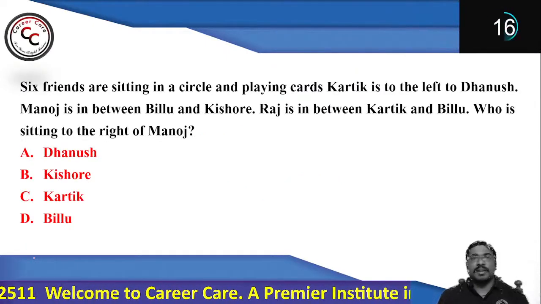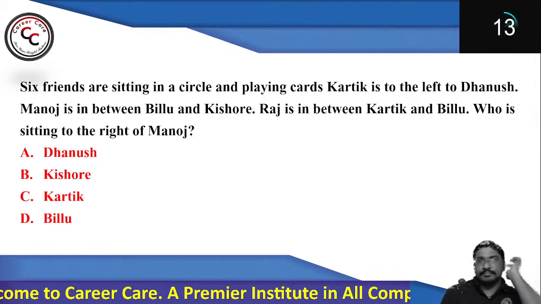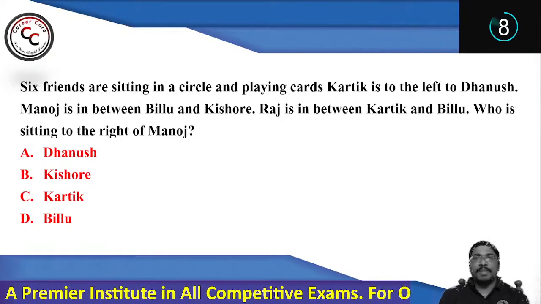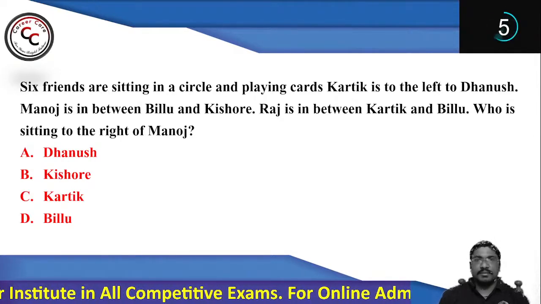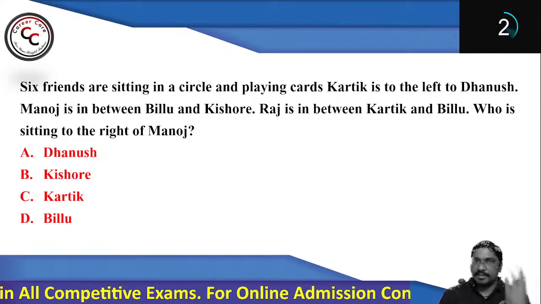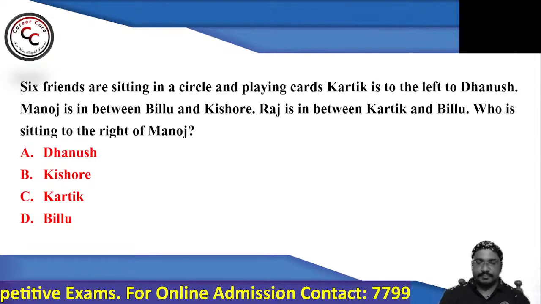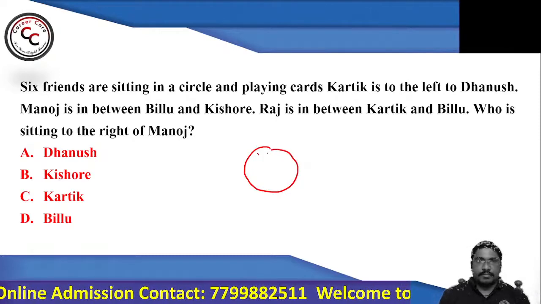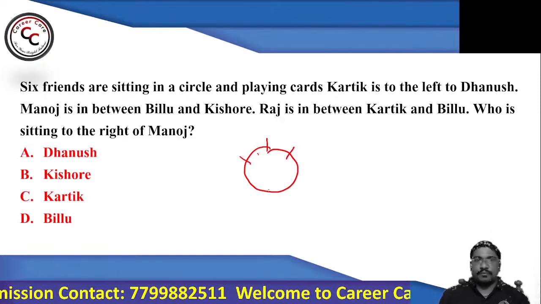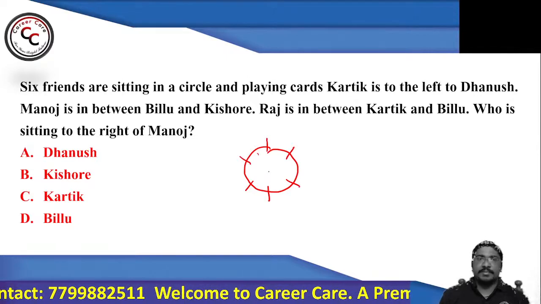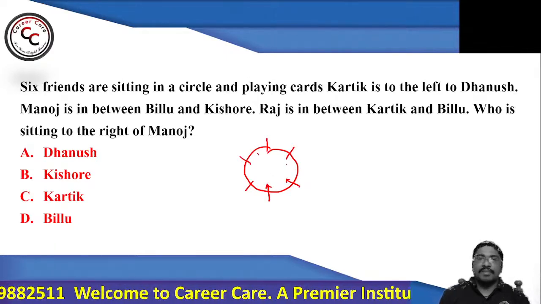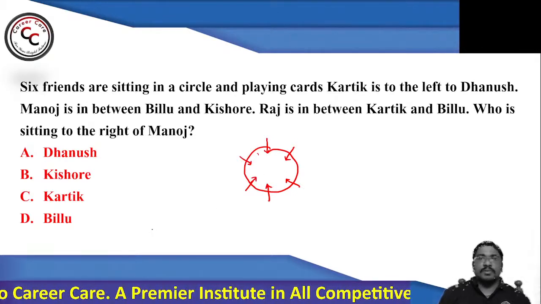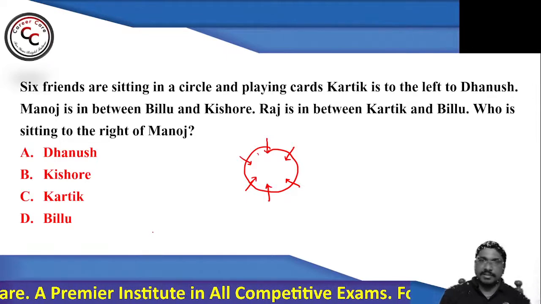Okay. So go for this particular question. See and tell me what your answer says. So 6 friends are sitting in a circle and playing cards. Okay. So they are seated in a circle playing cards. So 1, 2, 3, 4, 5, 6. Playing cards means the cards will be in the center. That means everyone is facing towards the center. So this is the given blueprint of the arrangement.